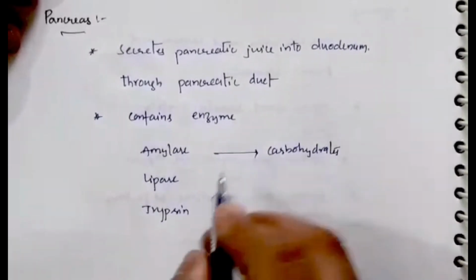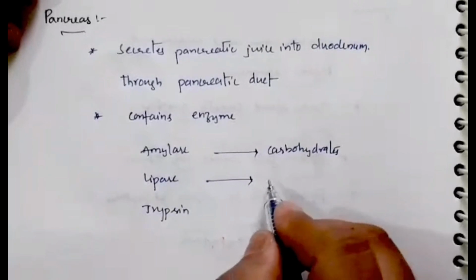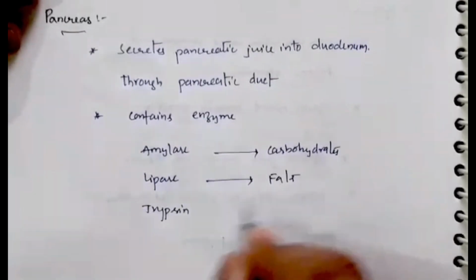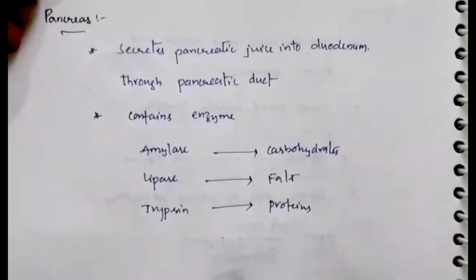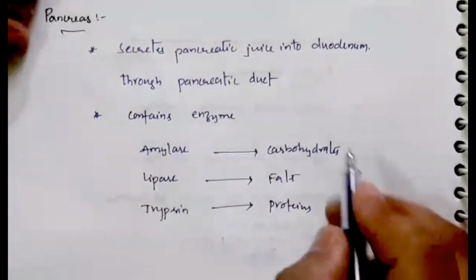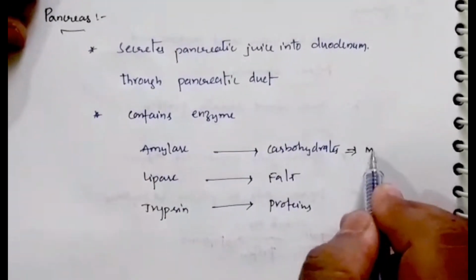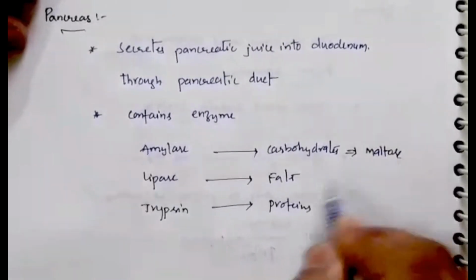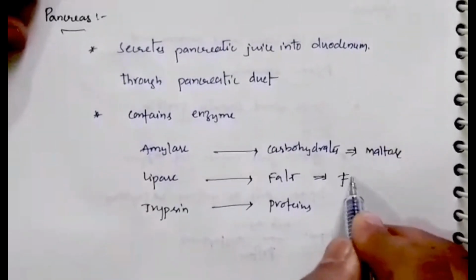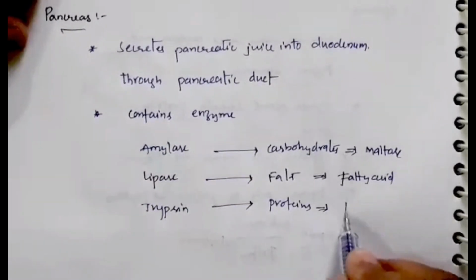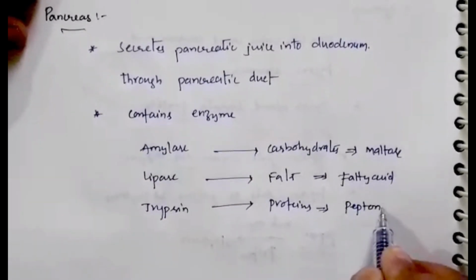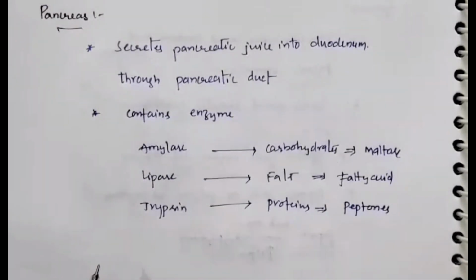Okay, children, lipase acts on fats and trypsin acts on proteins. Is it clear for everyone? And these carbohydrates will convert to maltose, fats get converted to fatty acids, and proteins get converted to peptones. This is what happens by the pancreatic juice.